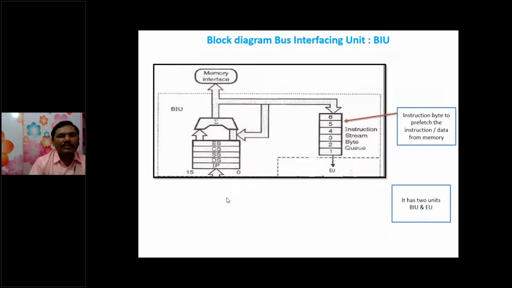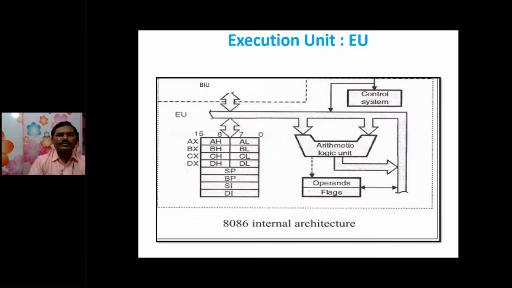Whereas in the case of the bus interfacing unit, ES, CS, SS, and DS are called segment registers, and IP is called the instruction pointer. In 8085, this instruction pointer is called the program counter. The main purpose of this instruction pointer is to hold the address of the next instruction.